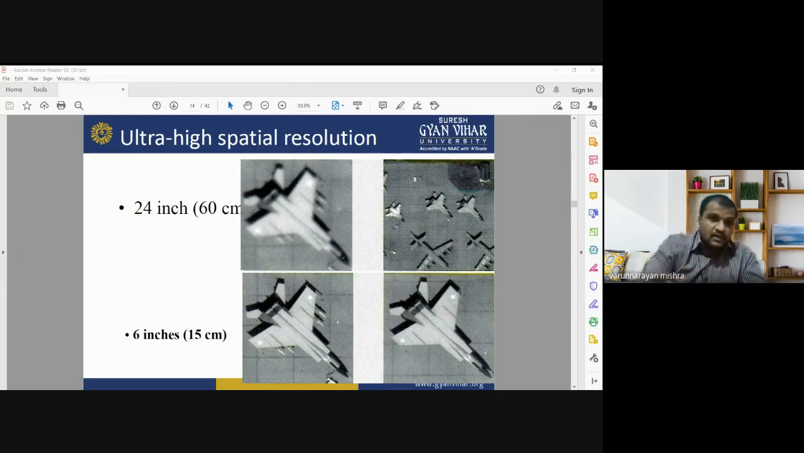Here in this example, when you compare two different ultra high resolution images at 60 centimeter and 15 centimeter, you can see the details. You can see the details of the aeroplane standing in an airport, and you can have detailed information on the shape and size of the aeroplane when we use the ultra high resolution images of 15 centimeter in this slide.